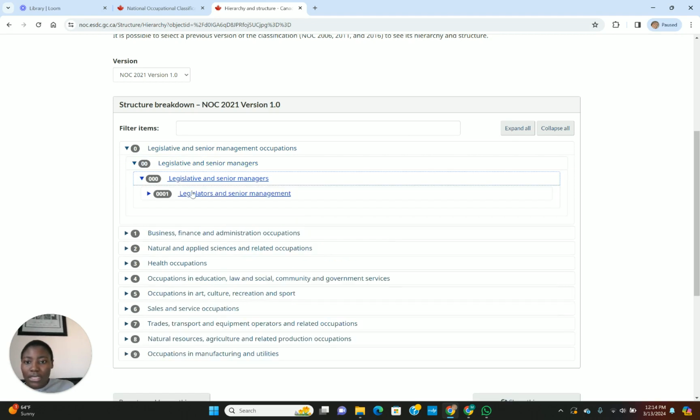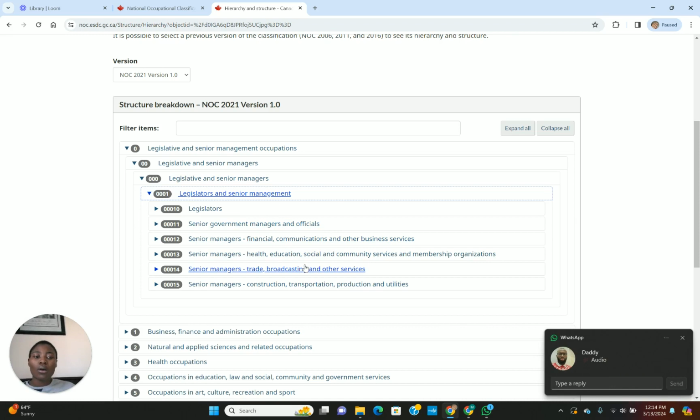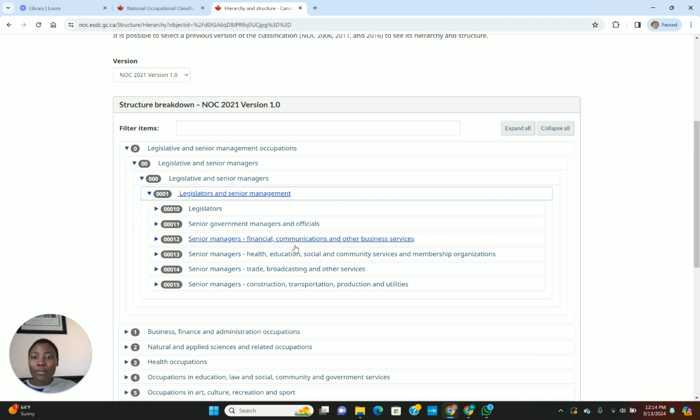You see legislators, senior government managers and officials. So these are people who have management titles. For example, your senior manager from your company is under tier 0.